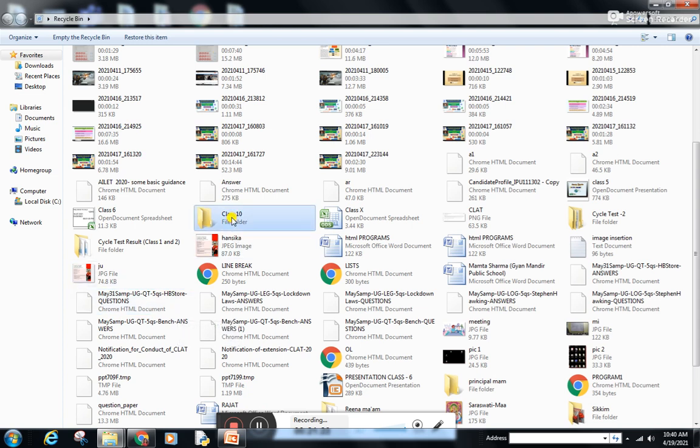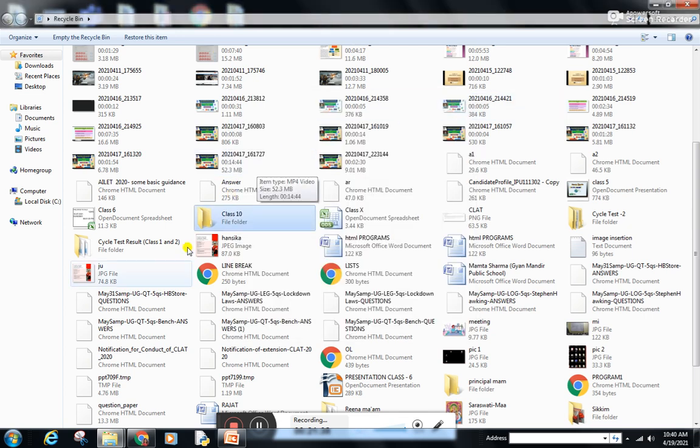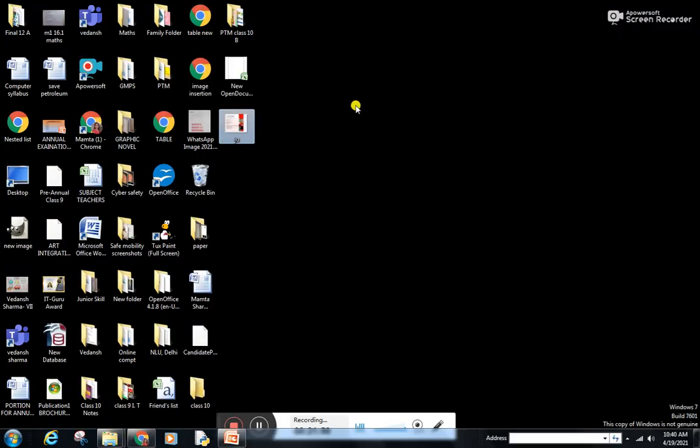Suppose I have selected this and I want to restore it, meaning get it back from the Recycle Bin. You need to click on the restore option. As you click on restore, it will tell us that this destination already contains a folder. No, I am not going to take this because it is already there. And suppose I select this, right click on it, restore. The file has been moved from here. I deleted this file from here only, and it will go back to the place from where we removed the file, and be saved again at that particular location only.